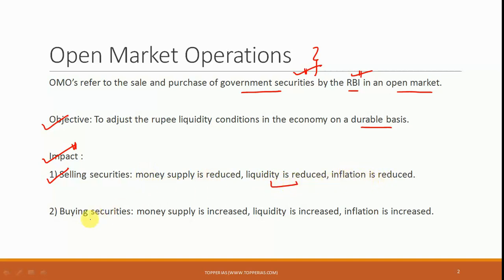Now, similarly, if it is the RBI which is buying these securities, then obviously the RBI is giving this money to scheduled commercial banks from whom RBI is purchasing these securities. So obviously there will be more money with the banks to give as loans, and as a result the liquidity in the economy is going to get increased, and as a result inflation is also going to get increased. So this is the relation between open market operations and inflation.